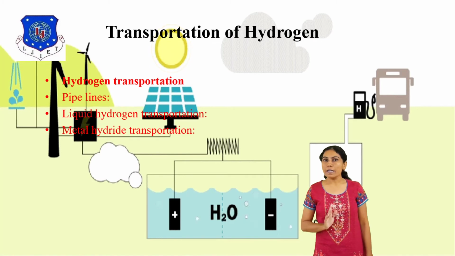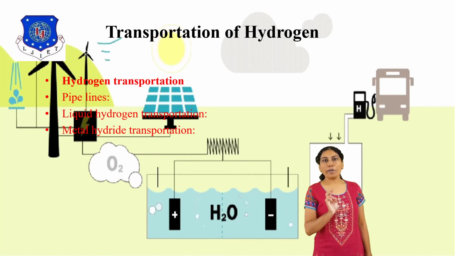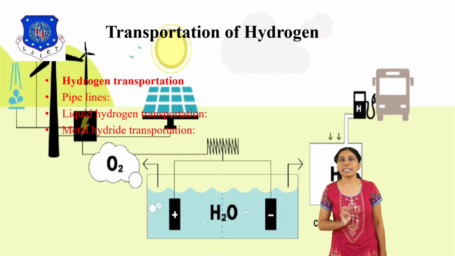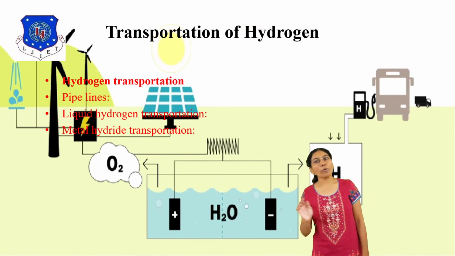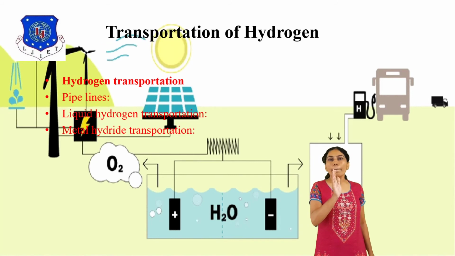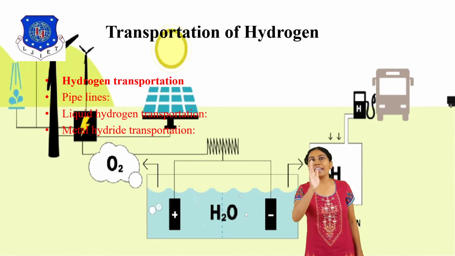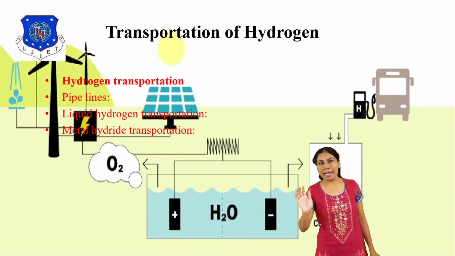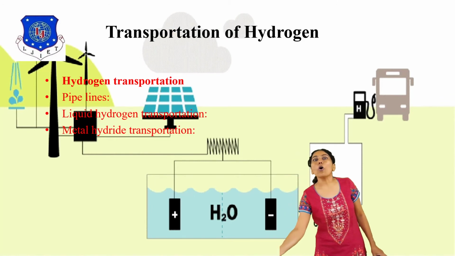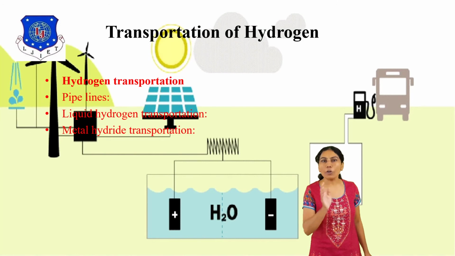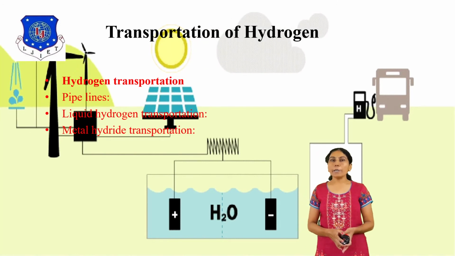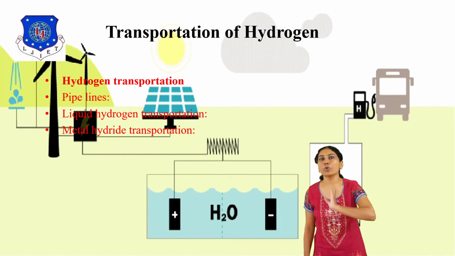Then various chemical properties: acid compound, then oxidizing, then metal. Okay, different types of chemical properties of gases. The main one is that hydrogen is highly inflammable with air, means it reacts with oxygen: 2H2 plus O2 is converted to 2H2O. Then the second point is the layout of the hydrogen car.